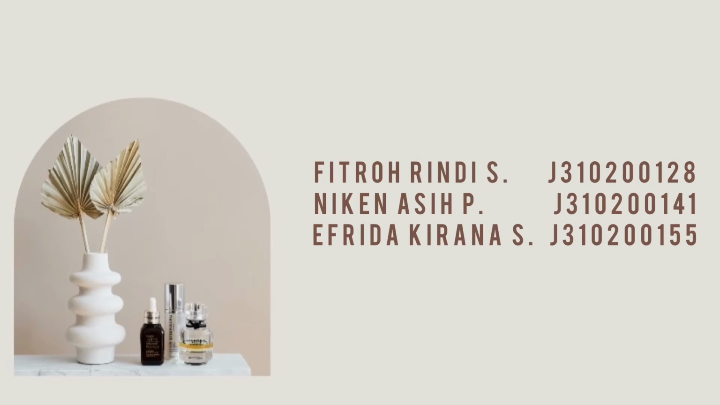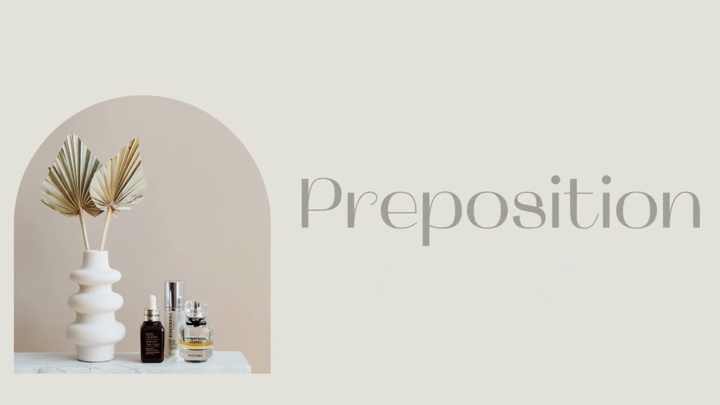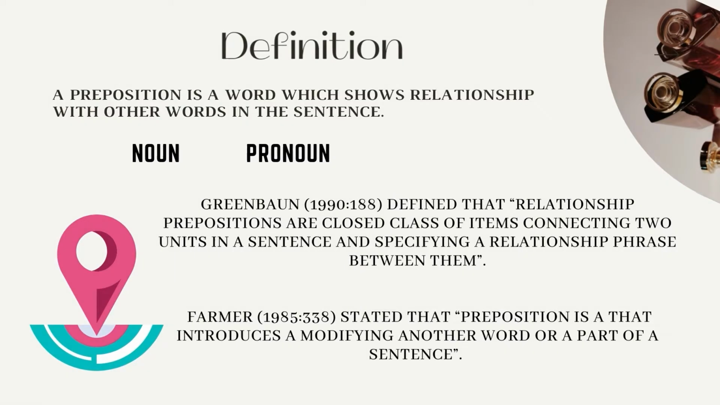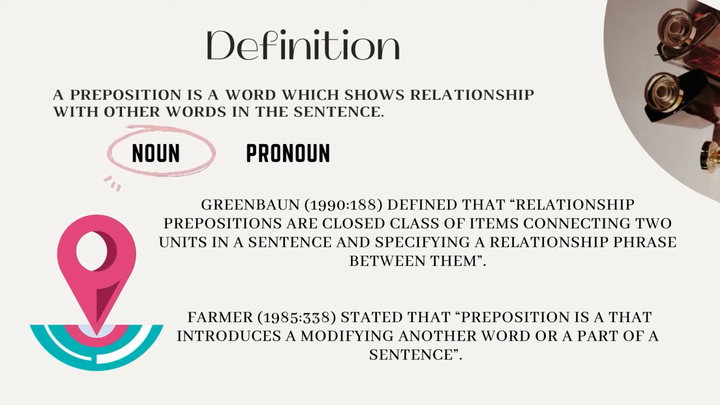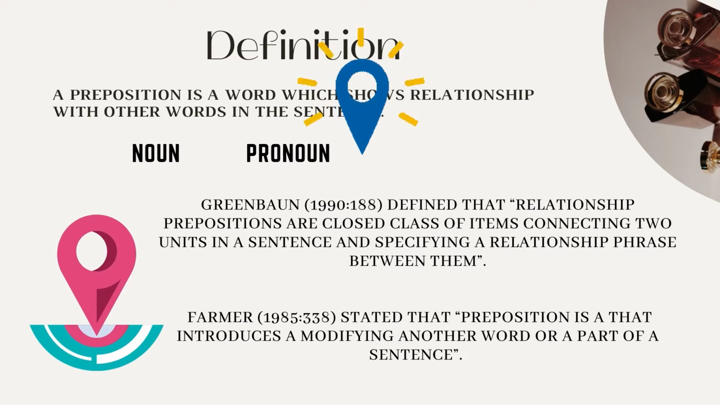So now we are going to explain to you about prepositions of place. First, we are going to tell you about the definition of a preposition of place. A preposition is a word which shows a relationship with other words in the sentence. A preposition always goes with a noun or pronoun, which is called the object of the preposition. A preposition word can be used to show where something is located.